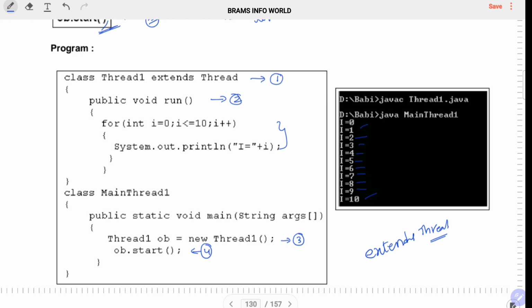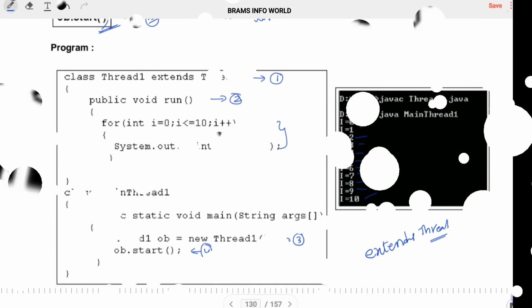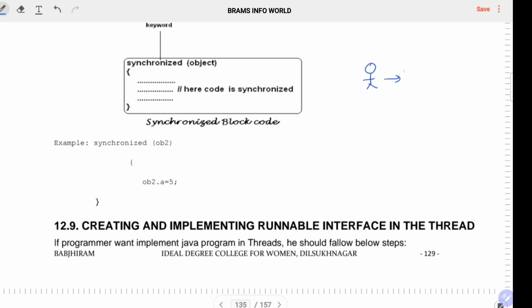So let us go for one more topic, implements, the same topic but a small Java program. To define a thread, we have 2 concepts. The first concept comes under extends, and the second concept we can call implements. The extends we already studied with the Thread class.